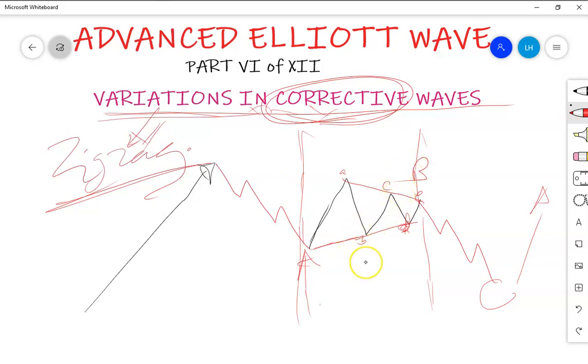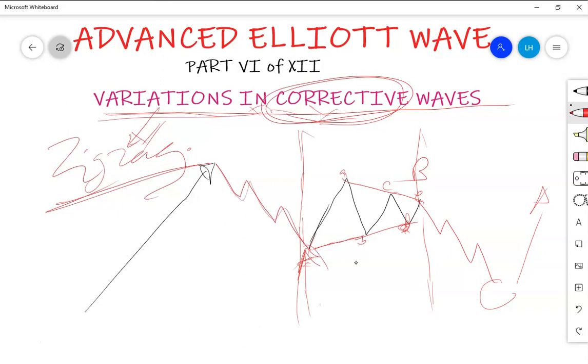So now, why are we going deeper on the corrective waves? We are going deeper because understanding corrective waves will make you trade profitably. Because you cannot catch the first move, but after understanding this, you will look for the formation of correction.